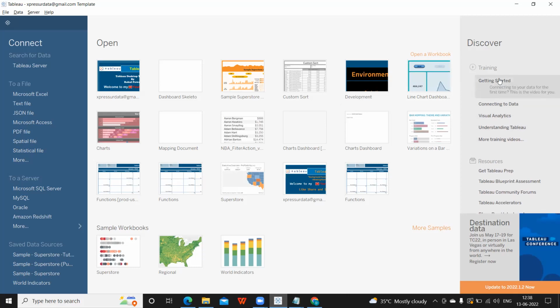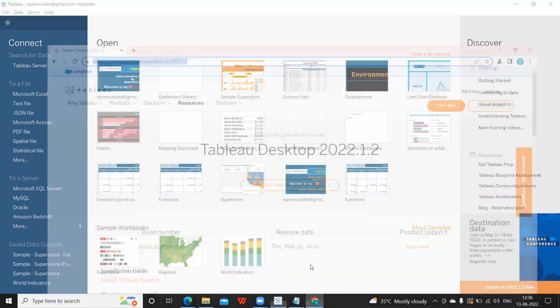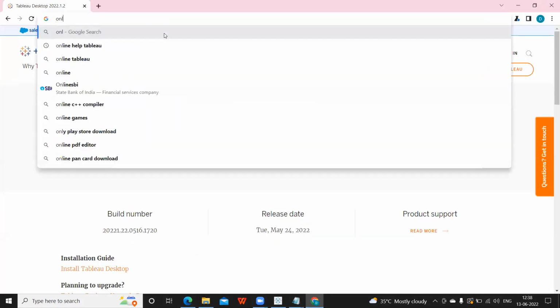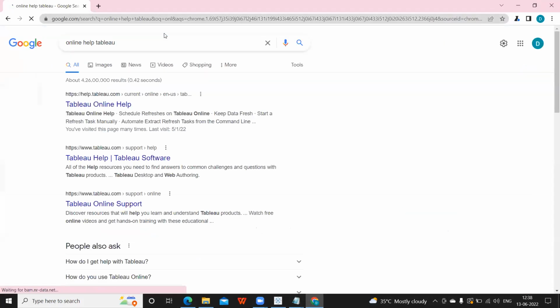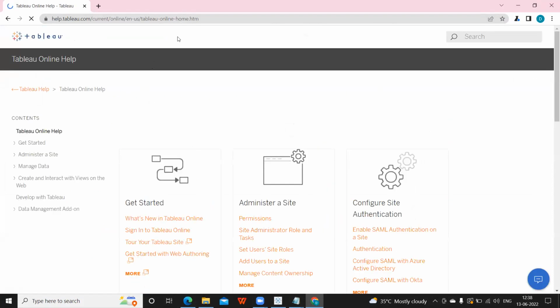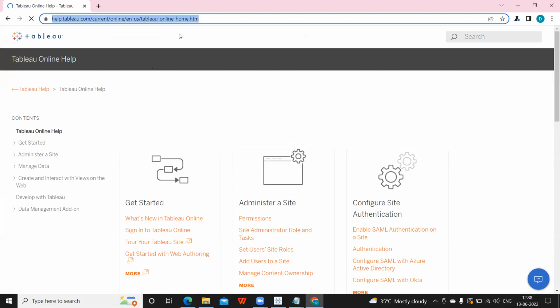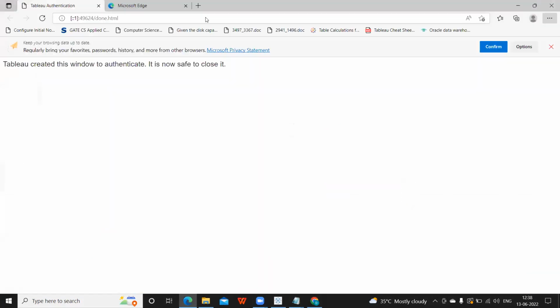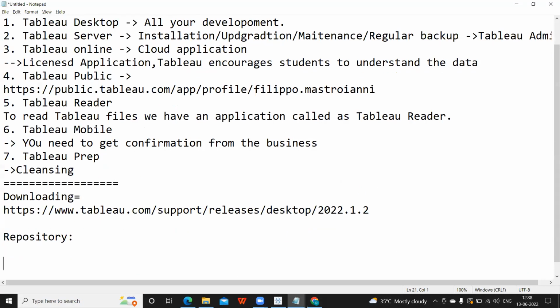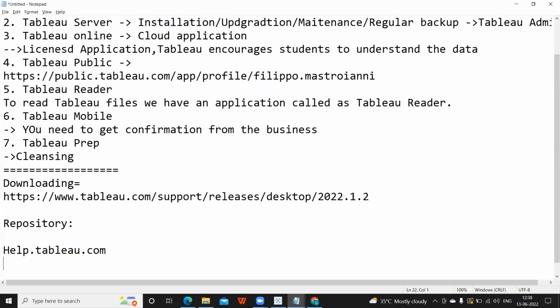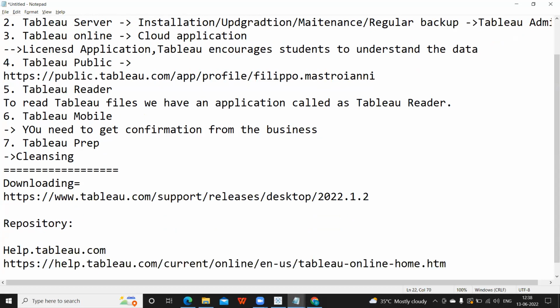These are something everyone might want to take help on, so it will directly take you to the site where you can find help. One important link that I would like to share: if you type online help.tableau, you'll get a page called help.tableau.com. It is a very important link where you will find all the information related to Tableau. I'll paste it here, and I will also paste it in the description box. You can click on the link and navigate.